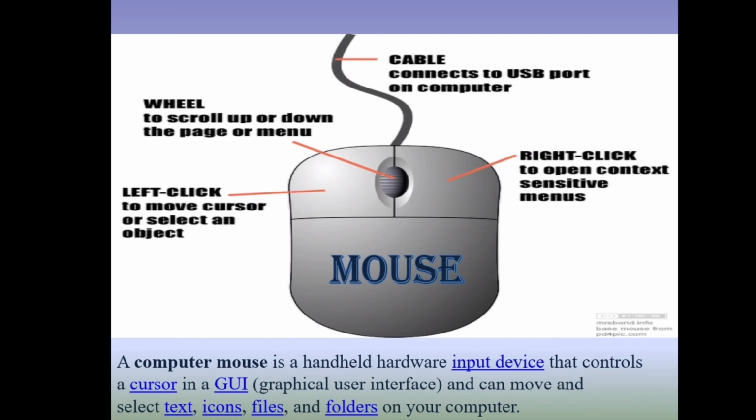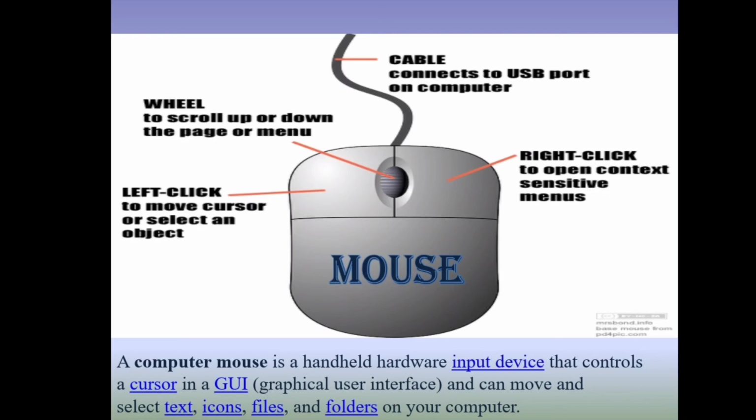It can be wired or wireless. A computer mouse is a handheld hardware input device that controls a cursor in a GUI. GUI stands for graphical user interface. In easy language, whatever you are watching on a monitor, on a screen, it will be GUI, graphical user interface. And the cursor can move, select text, icons, files and folders on your computer.